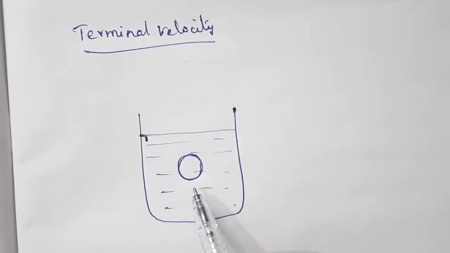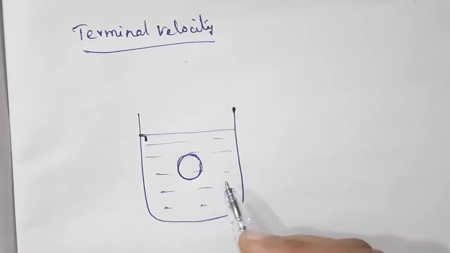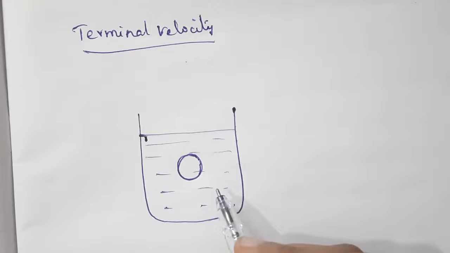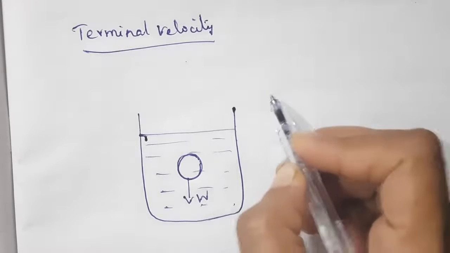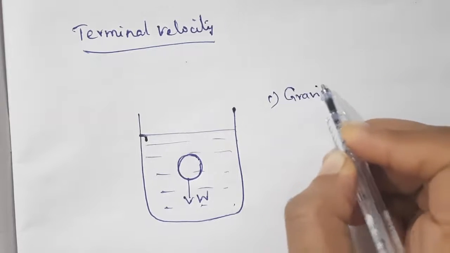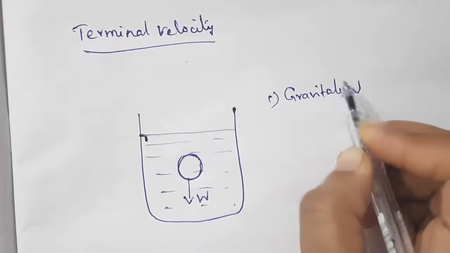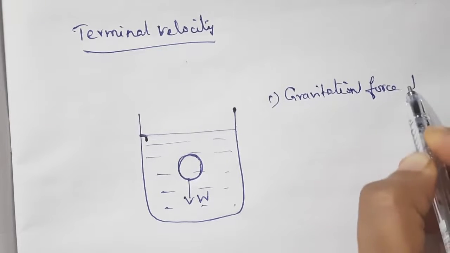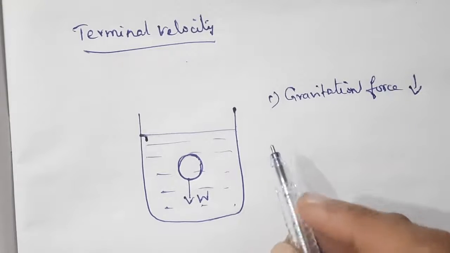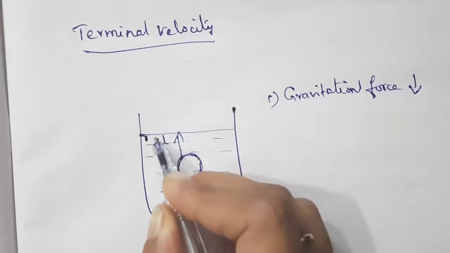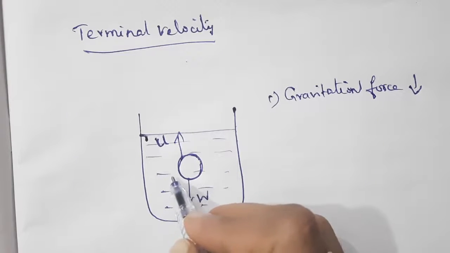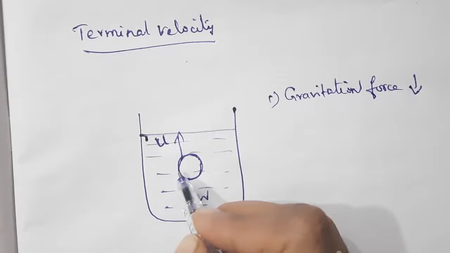Now, what are the forces acting on the sphere? One is the gravitational force, acting downwards, which we can consider as W. The next is an upward force, which we call the upthrust force, U, or the buoyant force.